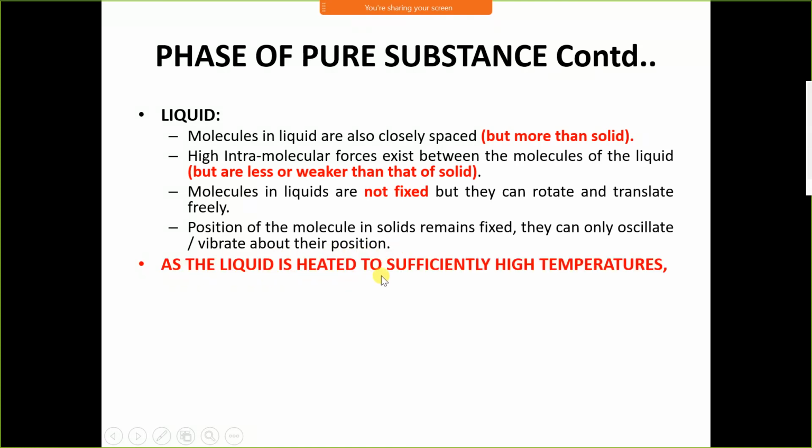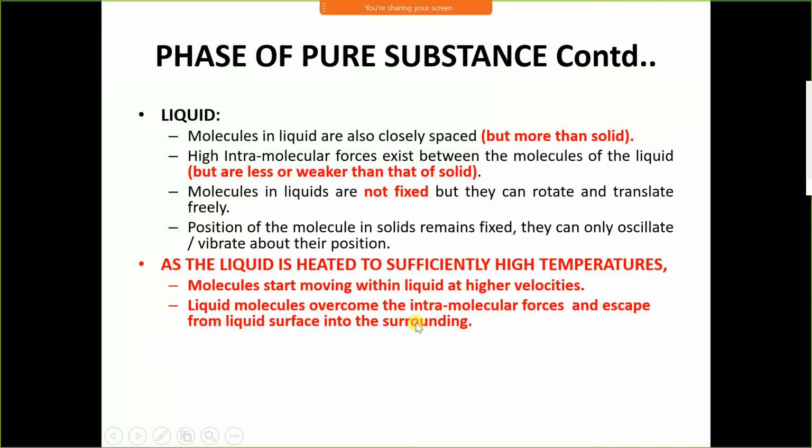As the liquid is heated to a sufficiently high temperature, like water, it converts into vapor. Molecules start moving within the liquid at higher velocities. Liquid molecules overcome the intermolecular force and escape from the liquid surface into the surrounding.